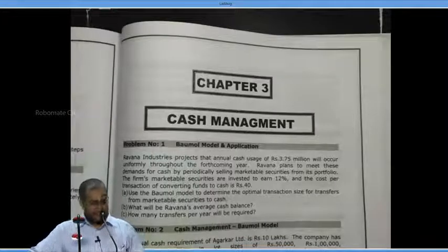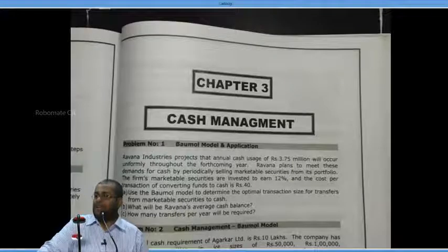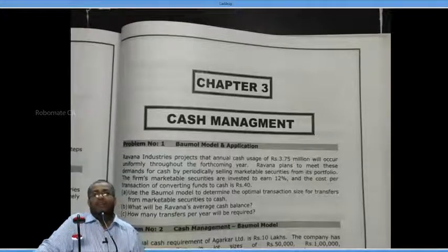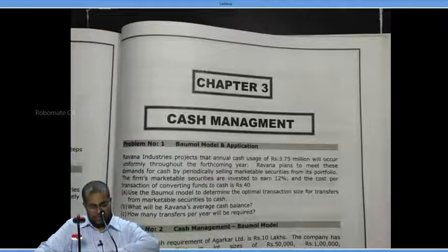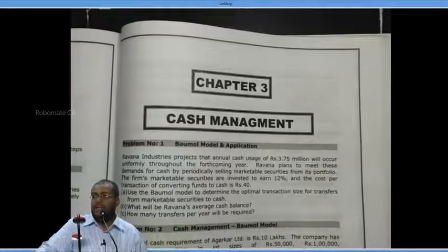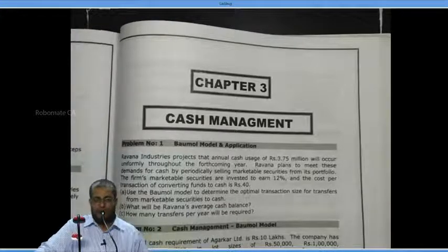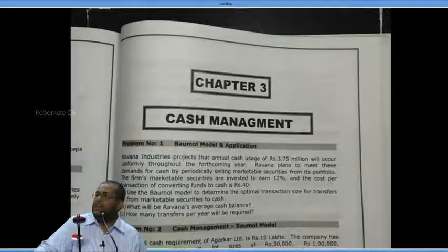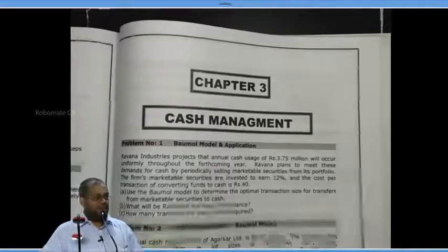Like that it is C divided by OTS, where OTS means optimum transaction size. Which is equal to 37,50,000 divided by 50,000. How many transfers? 75 transfers. Everybody respond. Yes or no?